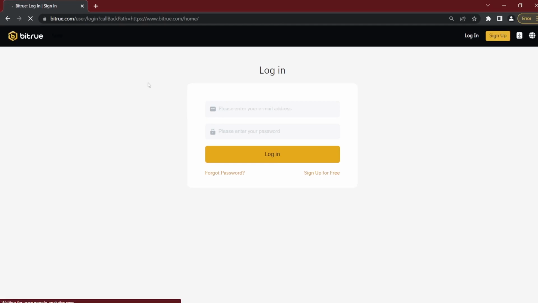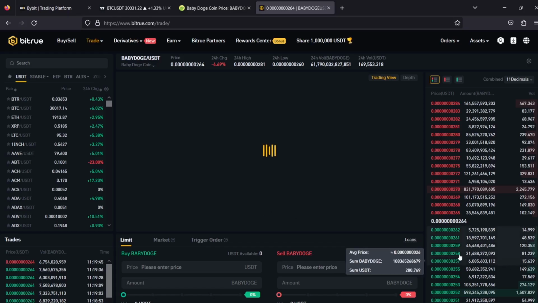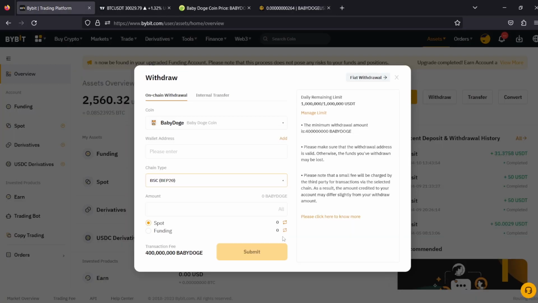You can see my network is kind of slow and the chart doesn't want to come up, but you can see the price right there is being sold at 26.4, which is higher here on Bitro. So we're going to be buying from BYBIT, using the BEP20 network, and this fee is actually $1, so we're going to exclude $1 from our profits.